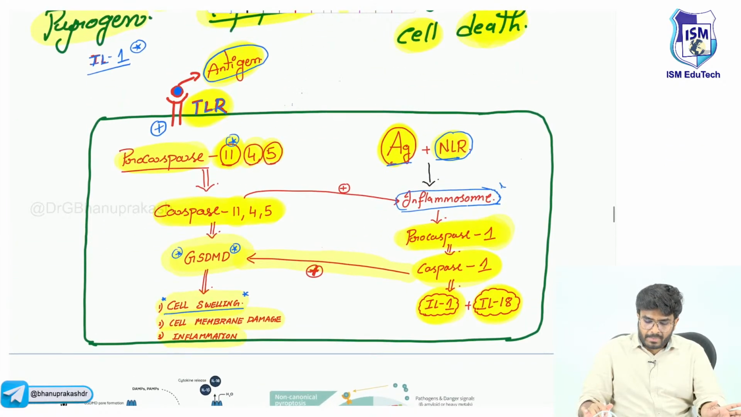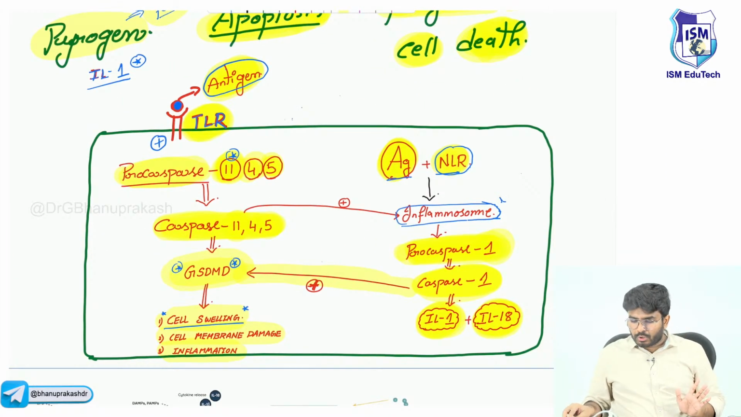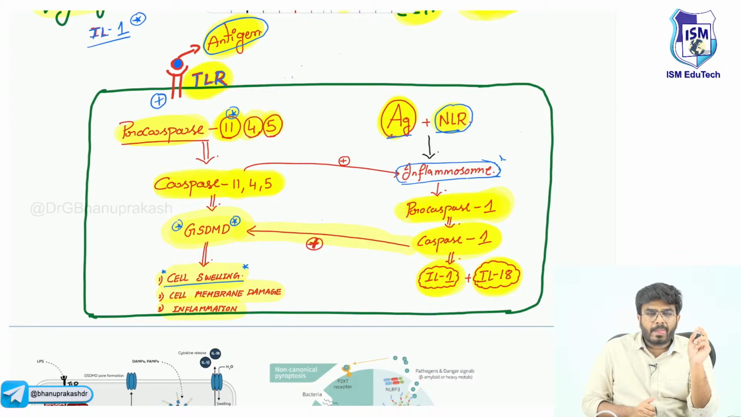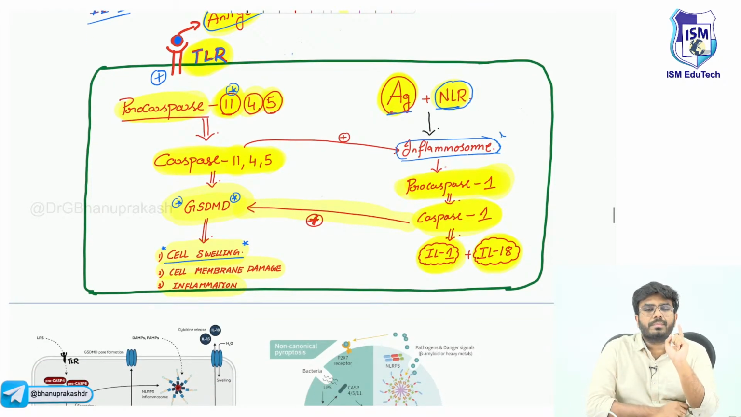In this pyroptosis, now tell me, there are two pathways by which gasdermin can be produced. What are the two pathways? One is when antigen binds with toll-like receptors. The toll-like receptors are going to convert the procaspase 1, 4, 5 into active caspase 1, 4, 5. These active caspases are going to activate the gasdermin. Gasdermin is going to cause the cell damage.